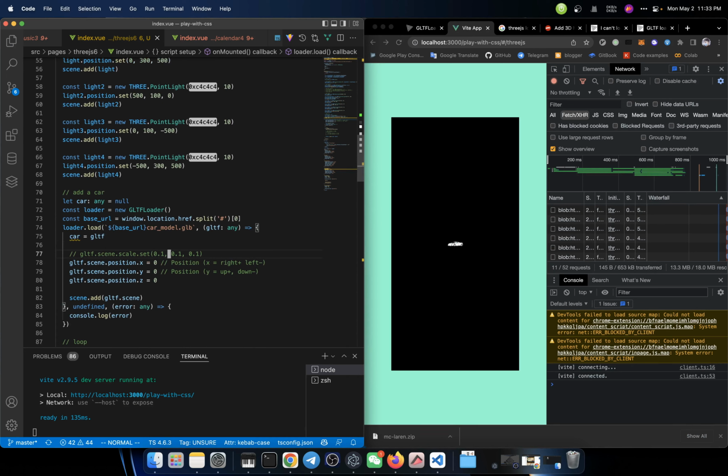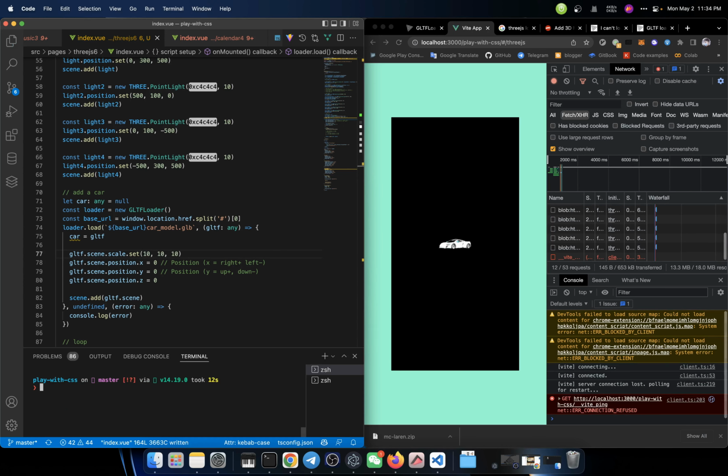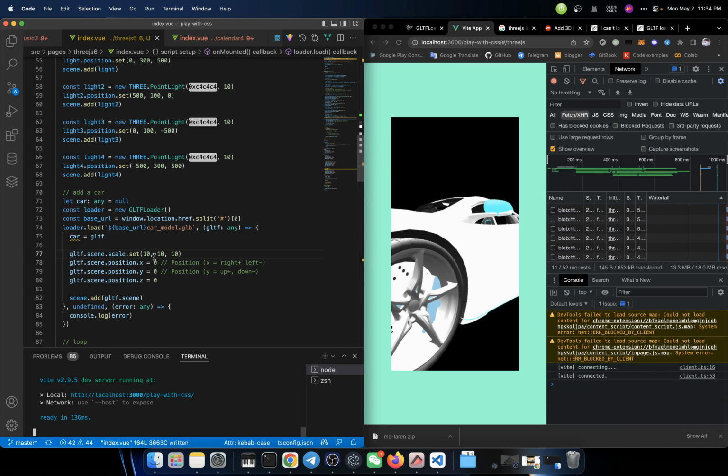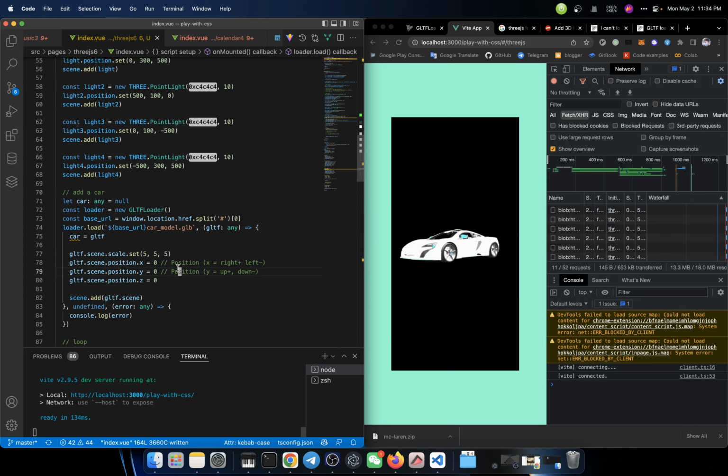What we need to do is to set a scale. For example, how about we set it to 2? We scale it by 2. It's still too small. How about we scale it by 10? It may sound crazy, but I think that's reasonable. Now, let me try it again. Wow, that's too big. How about we set it to 5? Okay, I think this is fine.